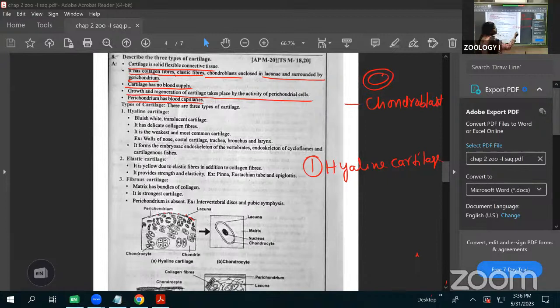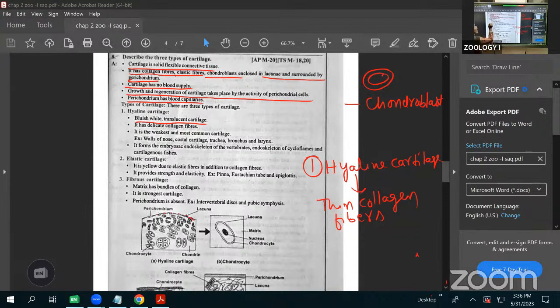Why is it the weakest cartilage? Inside of that, only thin collagen fibers are present. Thin collagen fibers are present. That's why they are the weakest cartilage. Hyaline cartilage is the weakest cartilage. It is bluish white in color and translucent. See this one? Hyaline cartilage is bluish white and translucent, means they look like a glass appearance.